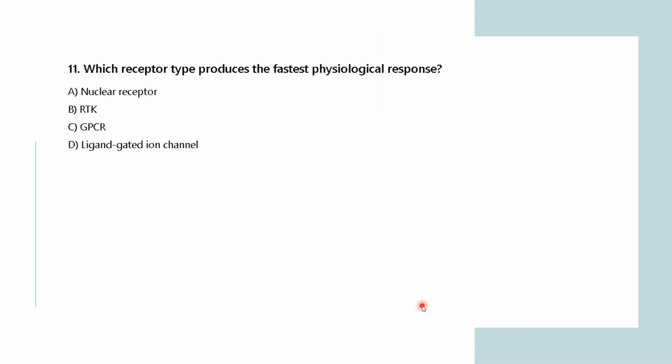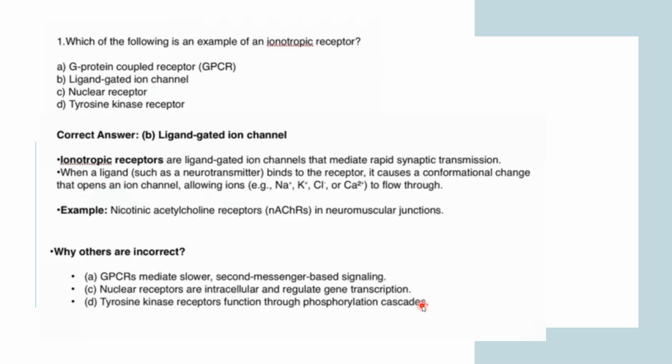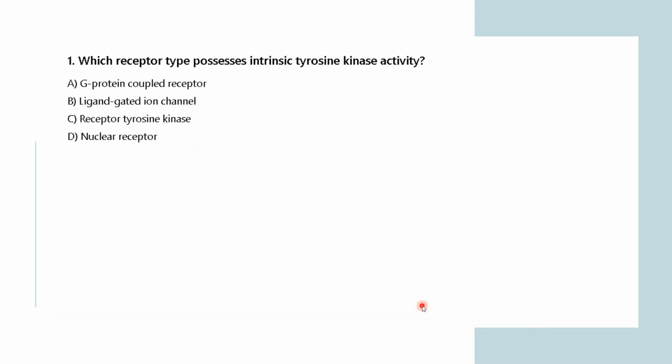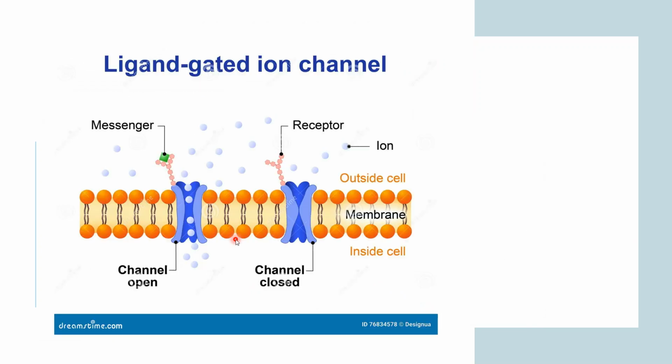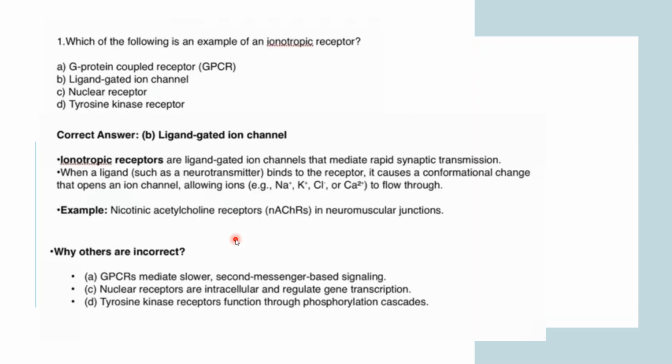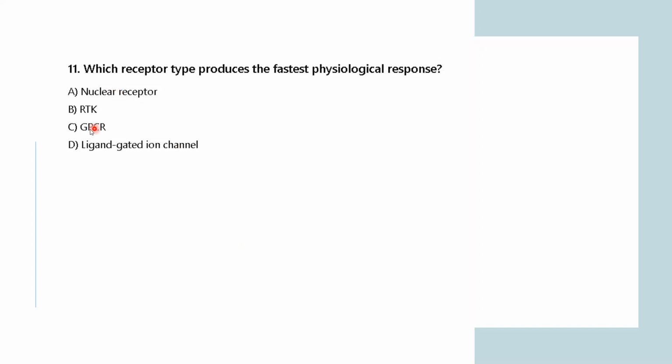Nuclear receptor, RTK means we have gone through this particular term previously. What are RTK? RTKs are receptor tyrosine kinases. Okay. So nuclear receptor, receptor tyrosine kinases, GPCR, this is the G protein coupled receptor, and ligand gated ion channel.